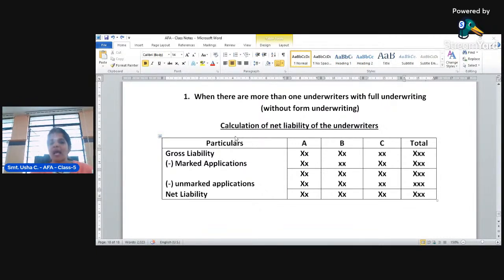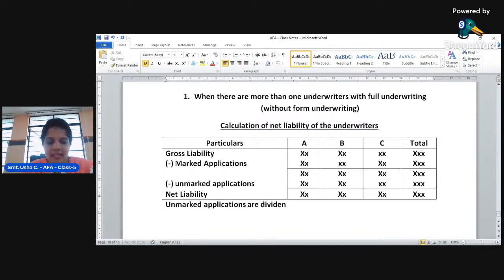That's it. And this unmarked application has to be distributed among the underwriters. On what basis will it be divided? If nothing is stated in the problem, the unmarked applications are divided among the underwriters on gross liability ratio.